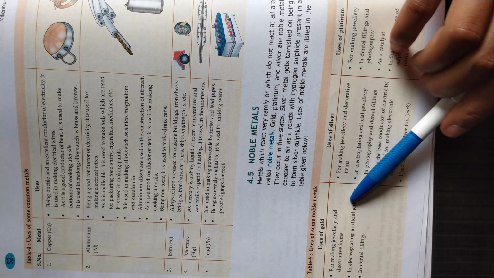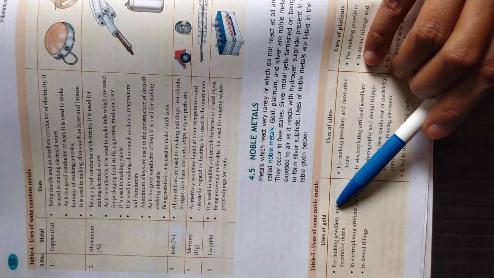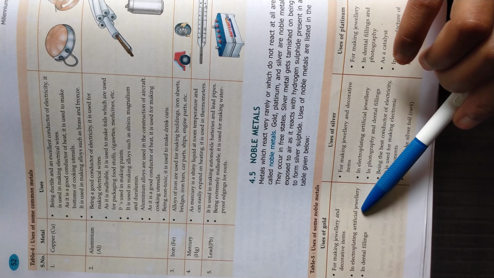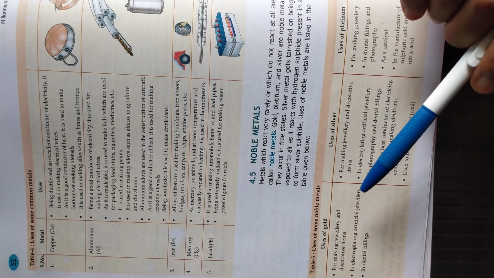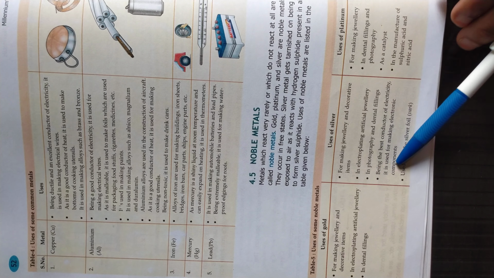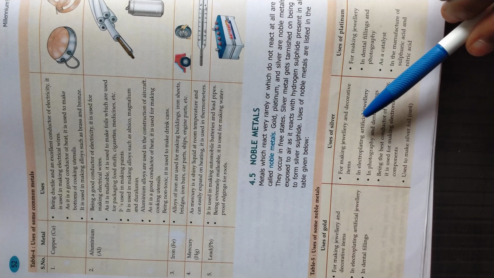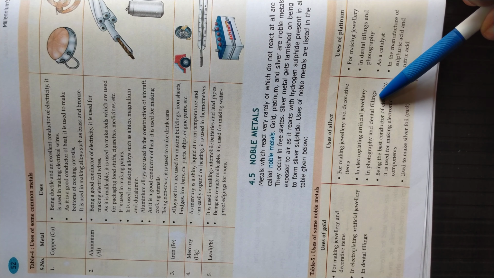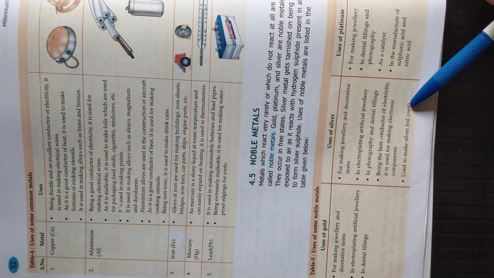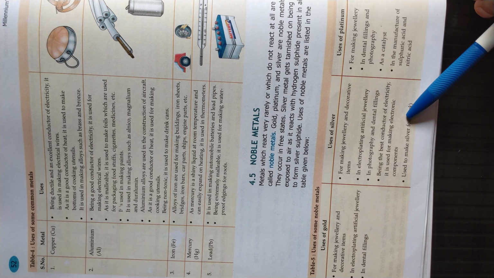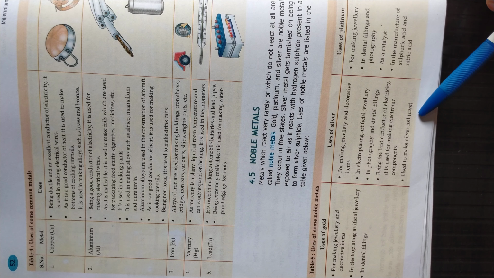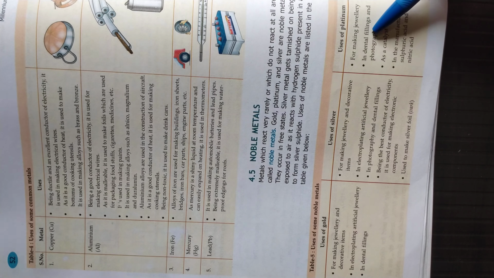There are certain uses of noble metals. Gold is used for making jewelry, for dental fillings, and for electroplating, meaning we can put a layer of gold over artificial jewelry, that is gold plated jewelry. Silver is also used for making decorative jewelry, for dental fillings, for electroplating, meaning a silver coating over artificial jewelry, for making electricity wires, in electrical components, and also for making the silver foil which we use over sweets.